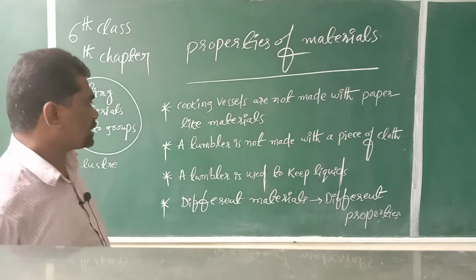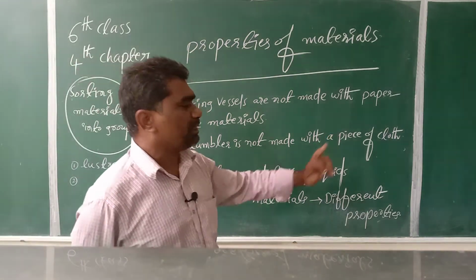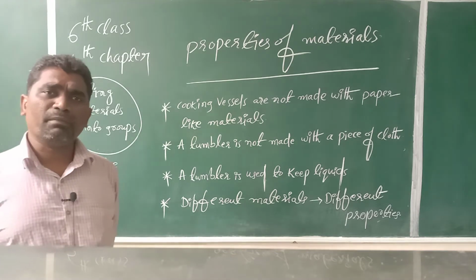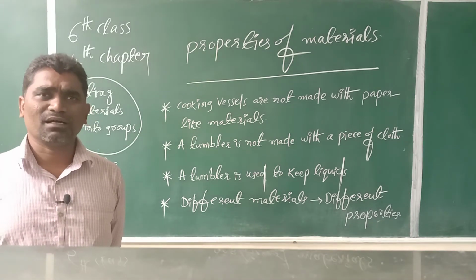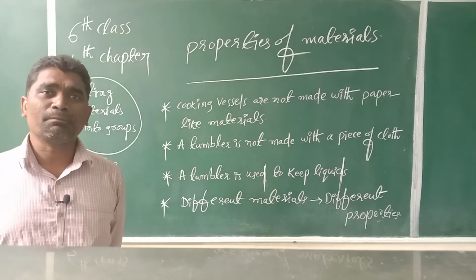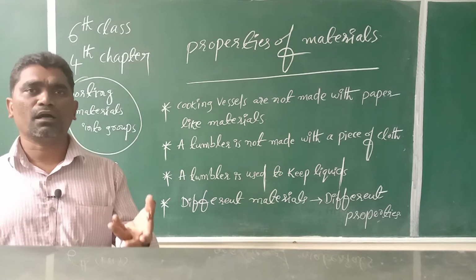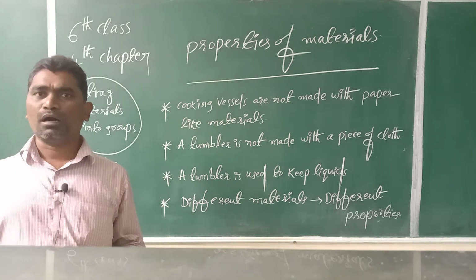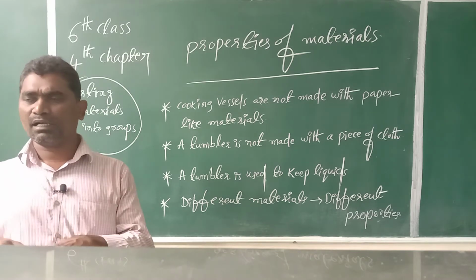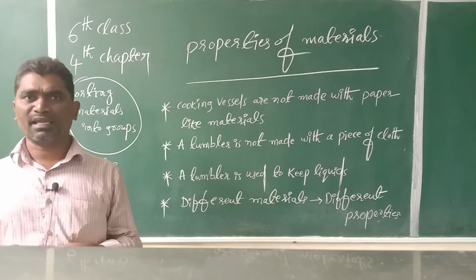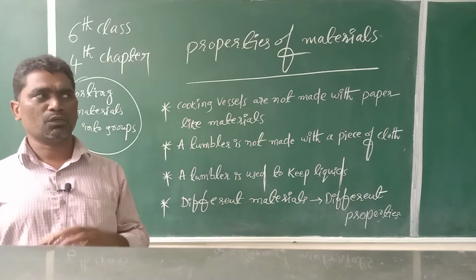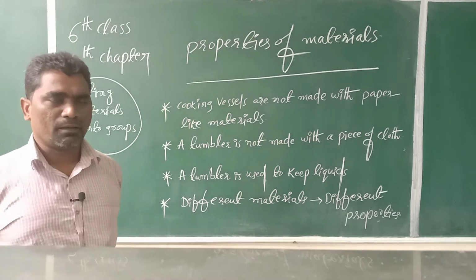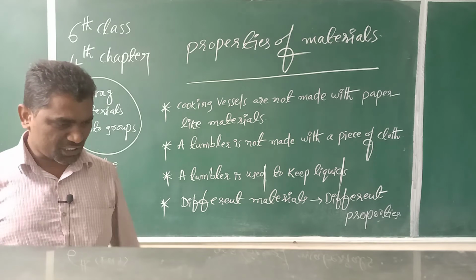Next one, a tumbler is not made with a piece of cloth. Can we make glasses with a piece of cloth? No. Cloth is a material used to stitch dresses, and it is used in different areas: to make curtains, to cover windows and doors, and as bed sheets.